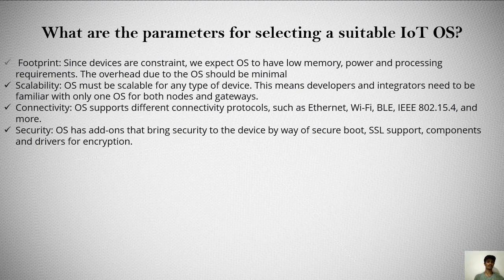That is first, footprint. Since devices are constrained, we expect the operating system to have low memory, power and processing requirements. The overhead due to the operating system should be minimal. Scalability. The operating system may be scalable for any type of devices. This means developers and integrators need to be familiar with only one operating system for both nodes and gateways.